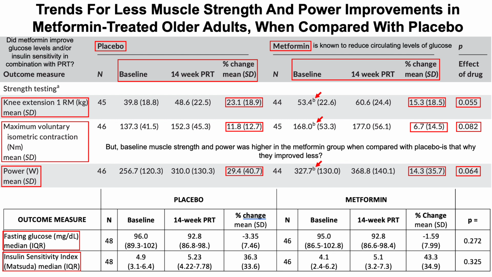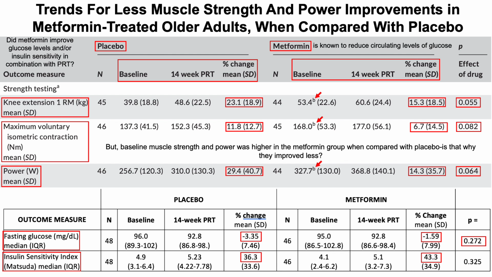This is an oral glucose tolerance test, OGTT. Participants were given 75 grams of a sugar solution, and then the blood levels of glucose and insulin were measured at defined time periods after consumption of the sugar solution, and the insulin sensitivity index was calculated based on that data. So first, both groups improved their fasting glucose levels as a result of the strength training program. But note that the metformin-treated group did not have a further improved fasting glucose level when compared with placebo.